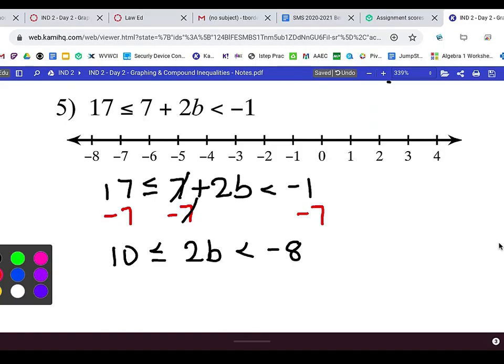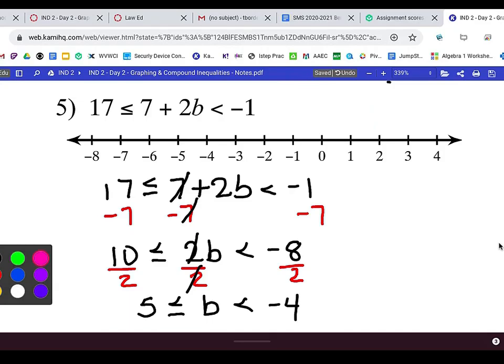Now there's a 2, but it's attached with multiplication, which means we're going to divide by 2, divide by 2, and divide by 2. And again, our sign doesn't change because we didn't divide by a negative. So in the middle is our b, all alone now. Our sign on this side doesn't change. Our sign over here doesn't change. And then 10 divided by 2 is 5. And negative 8 divided by 2 is negative 4.